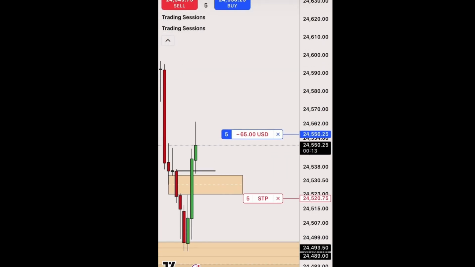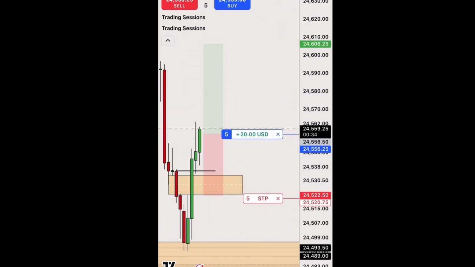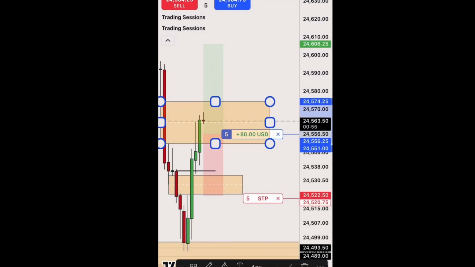All right, so we jumped in long. We got 5 contracts, right? My stop loss is below the inverse fair value gap. The black line is the first change in the state of delivery. I want to see it come down and rally with speed, right? So that red zone right there is an inverse fair value gap that I'm about to draw right now.